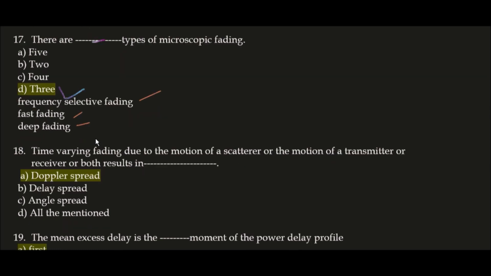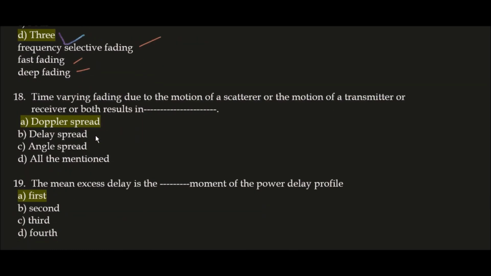Next question. Time varying fading due to the motion of a scatter or the motion of a transmitter or receiver or both results in, option A is correct here, this is Doppler spread. Time varying fading due to the motion of a scatter or the motion of a transmitter or receiver or both results in Doppler spread.